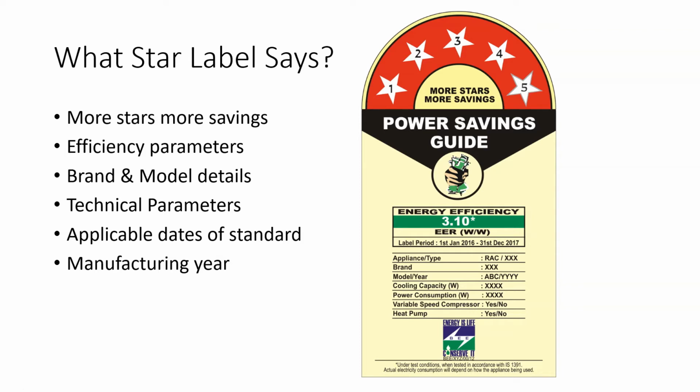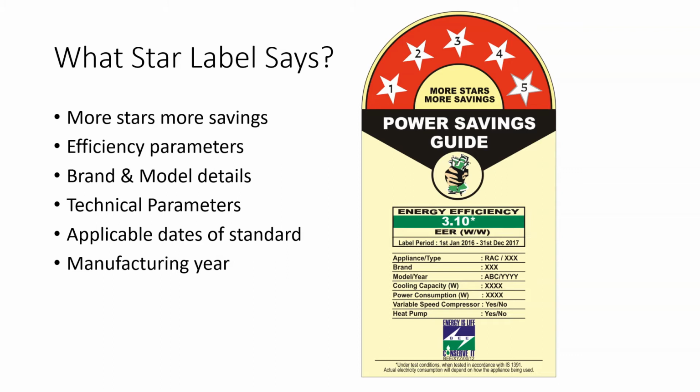Why is that? Because they charge you initially for power saving technology. So there should be a balance between the number of stars and the purchase, meaning which number of stars you should purchase. Why? Because it depends on the usage of the equipment. If usage is more, then you should pay initially more for the technology and get higher star level equipment, so that during the lifetime the electricity cost is saved.